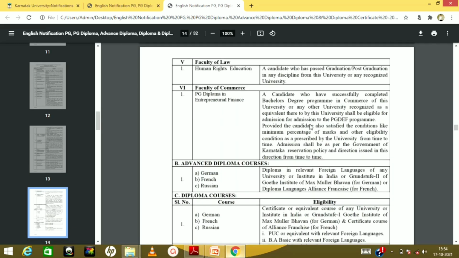And in case you have to send the application form through post, you can also send it. The address is going to be Chairperson, Department of Commerce, Karnataka University, Dharwad. But I would suggest you go and give the application form by hand, so that you can get your hall ticket on the spot, and you can also see the center where you are going to write the examination.